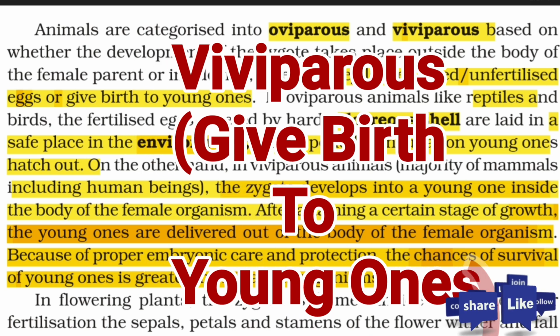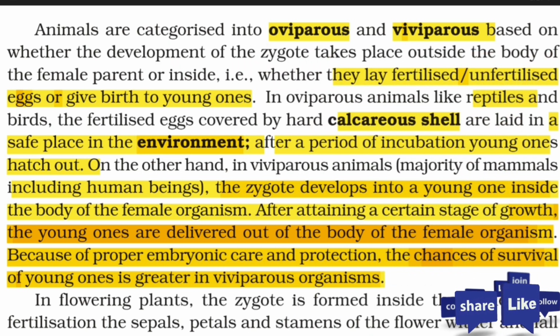They can have internal fertilization or external fertilization. So here is the possibility they can lay the fertilized egg or unfertilized egg. Examples of oviparous animals are reptiles and birds. As they are laying eggs, the fertilized egg is covered with a hard shell. That hard shell is known as calcareous shell because it is made up of calcium.